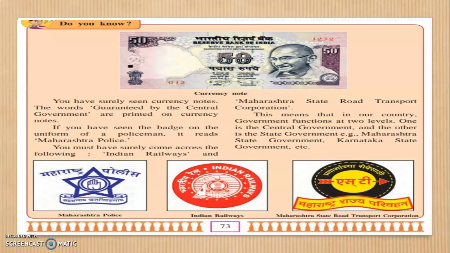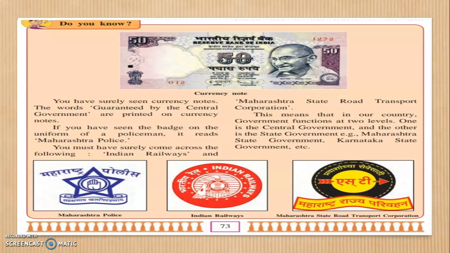It is not only of Maharashtra state, or not only of Karnataka state, or not only of Gujarat state, but it is of the whole Indian nation. And so the name is Indian Railway. Bharatiya Dak Khana, that is Bharatiya Post Office, the whole India. The third symbol is Maharashtra State Road Transport Corporation, Maharashtra Rajya Parivahan, ST.